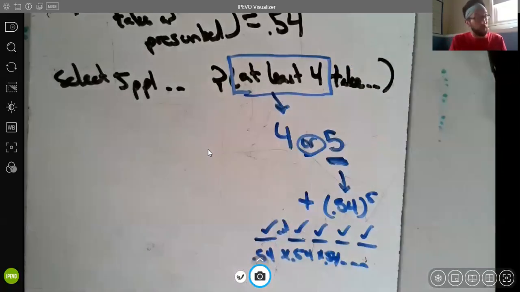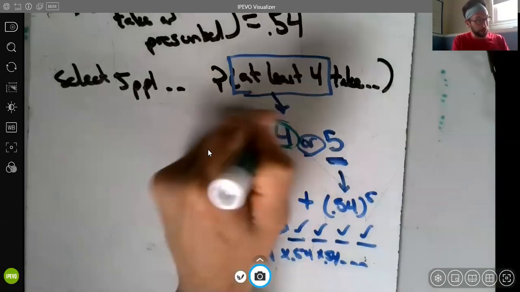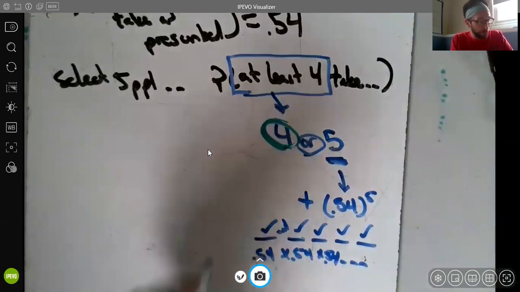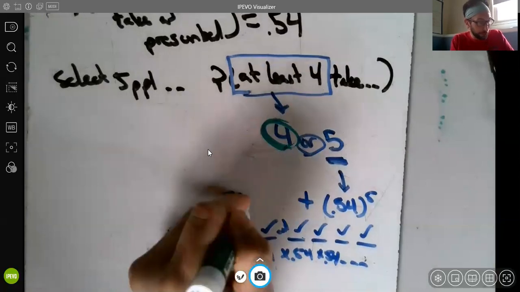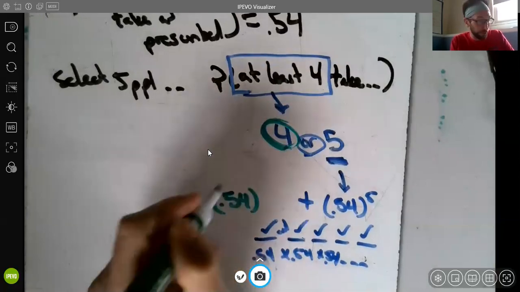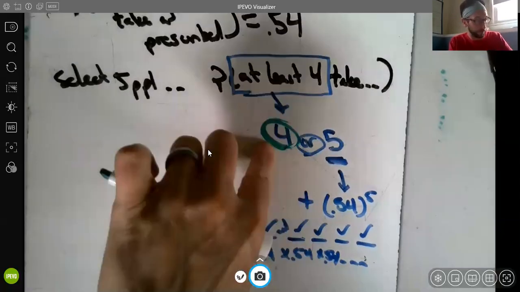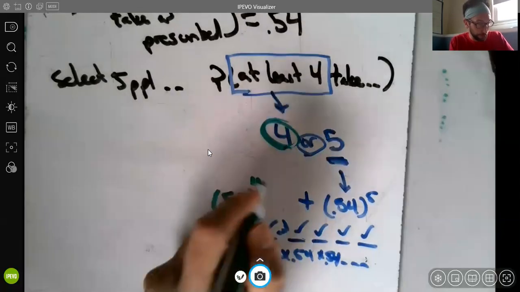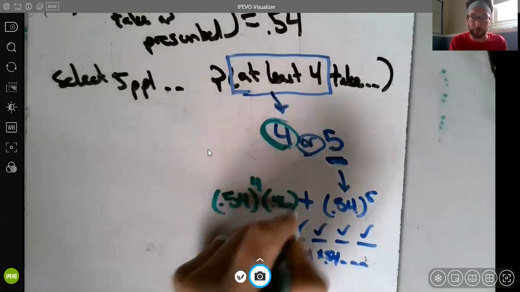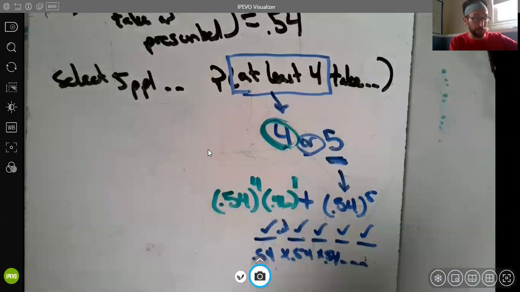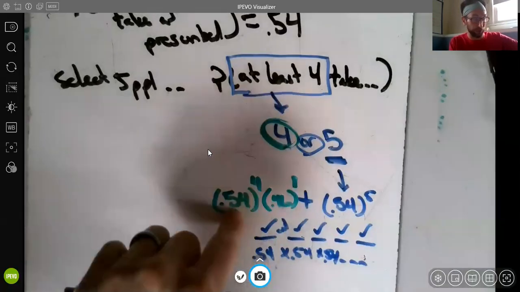Now, to find the probability that 4 people take the medicine as prescribed, that's going to be a little bit more complicated. Not a lot, just a little bit. Now, 0.54 is the probability someone takes the medicine as prescribed. So that's going to be to the 4th power because we're finding 4 of them. The other 46% of people don't take their medicine as prescribed. That's going to be raised to the 1st power, because if 4 people do take the medicine as prescribed, that means 1 of the 5 people doesn't.